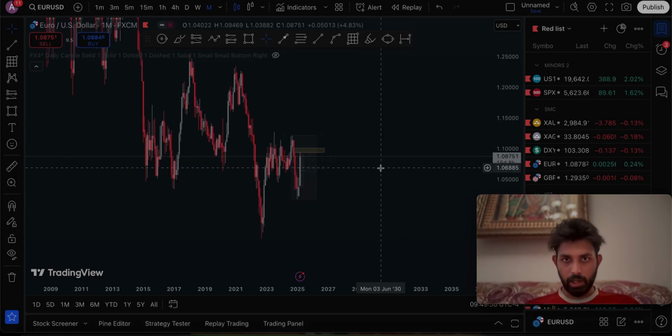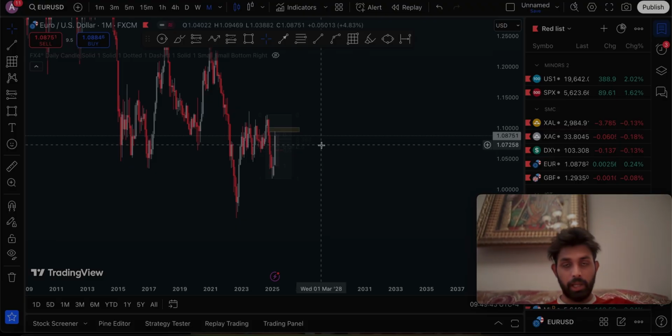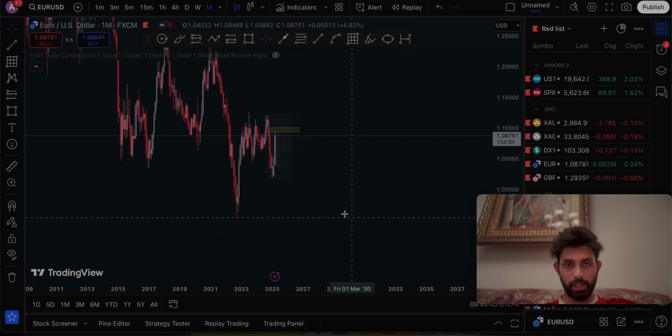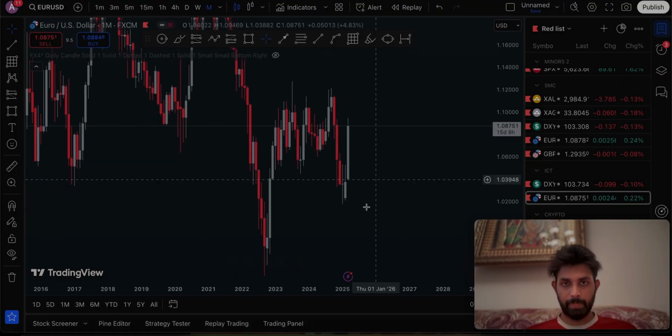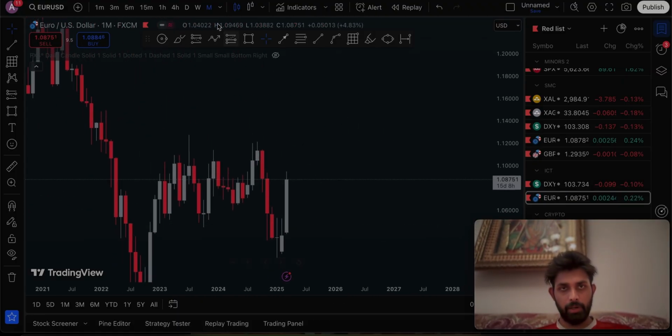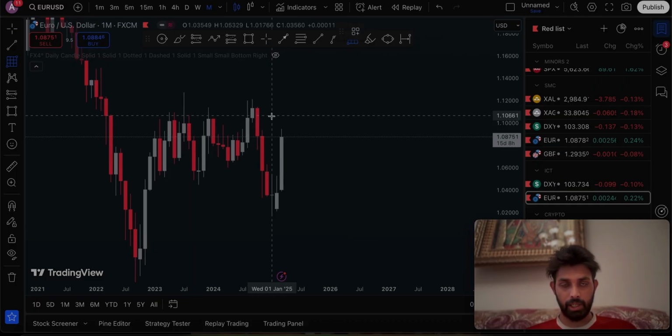So we are here looking at the weekly outlook for the EUR/USD, how EUR/USD would look. I'm going on the monthly time frame. We are on the monthly time frame. Let's see what the monthly did. In the first week price expanded. So what we can see from here right now is, let's take out the dealing range.